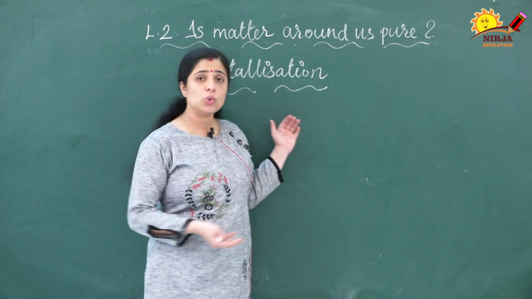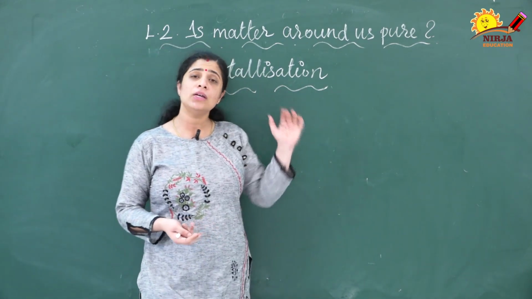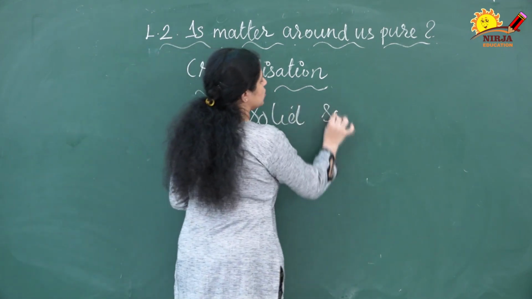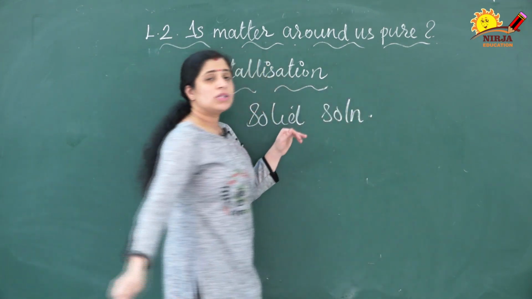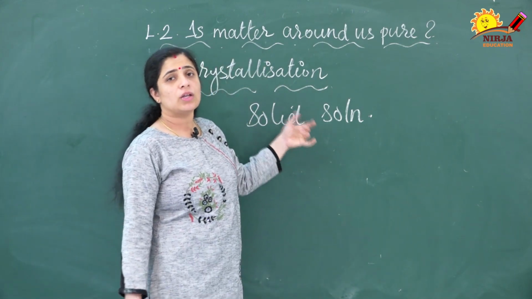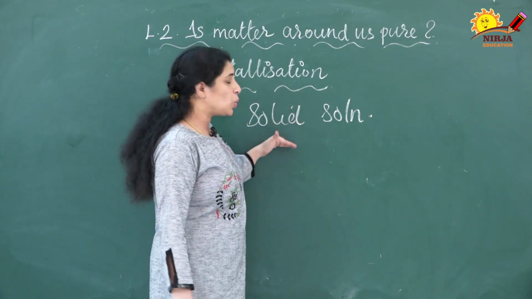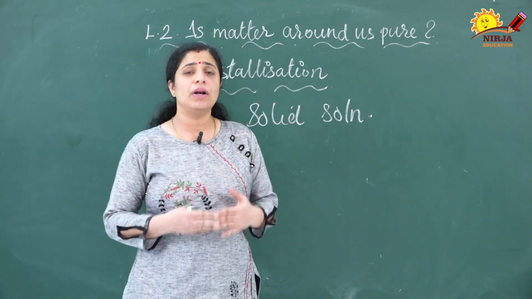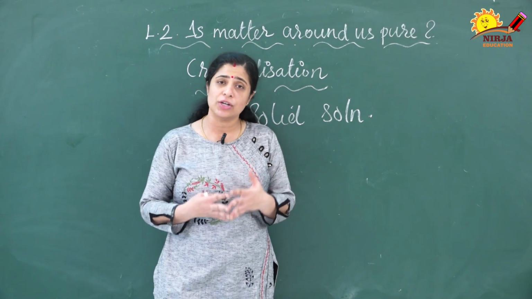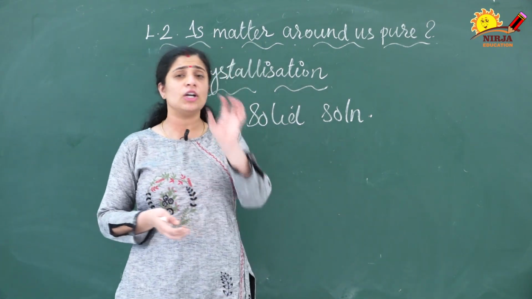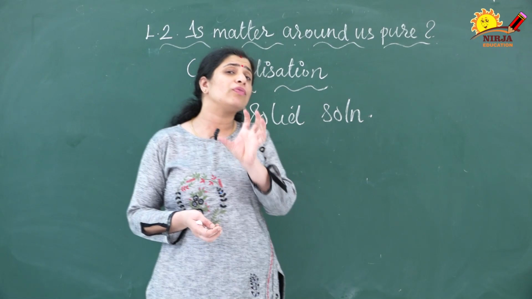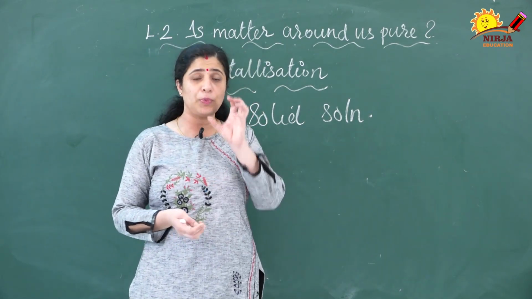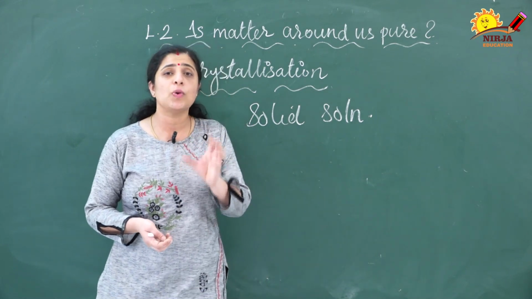This method is used to separate a solid from a solution. Solid from its solution, we are using this crystallization method. So we will discuss an example of how we can do the crystallization method. In the crystallization method we will get the pure crystals of the substances. Whichever solid crystals we want to get, we will get the pure crystal of that corresponding solid.